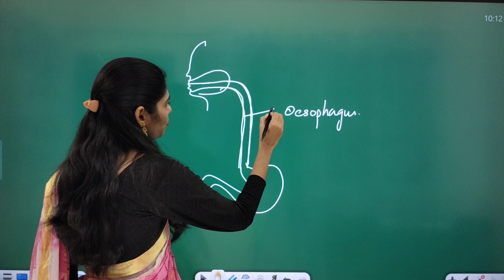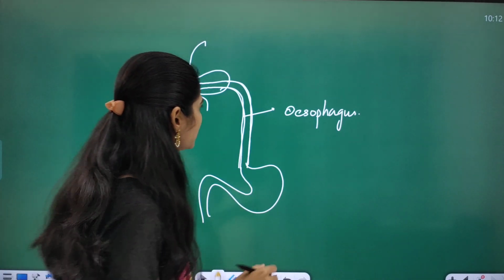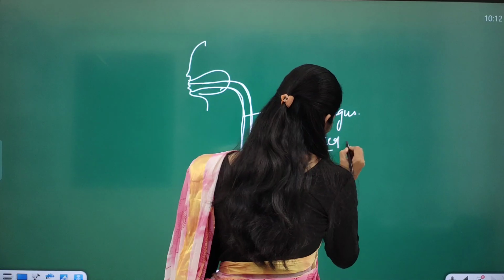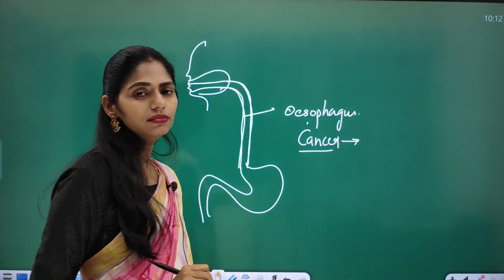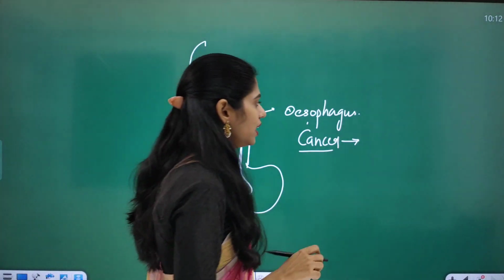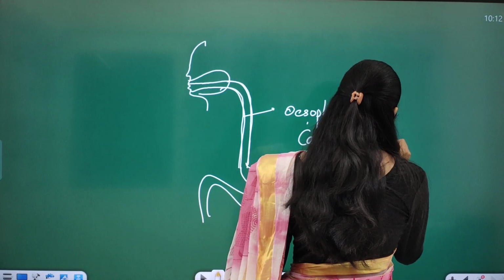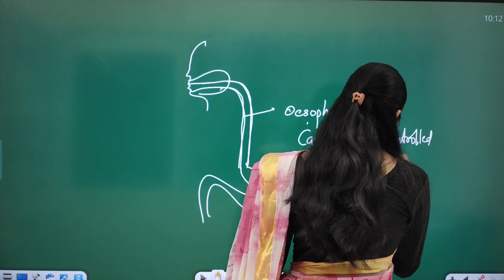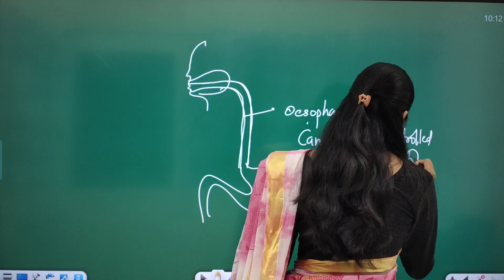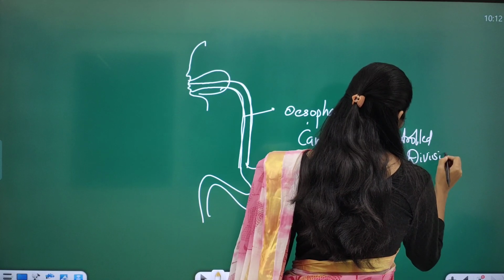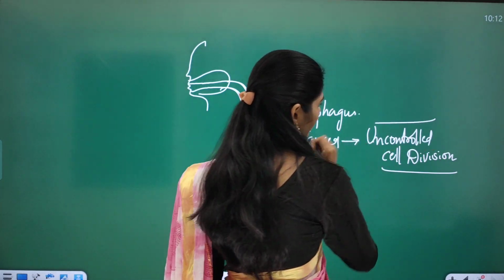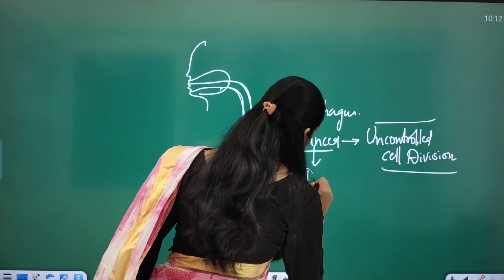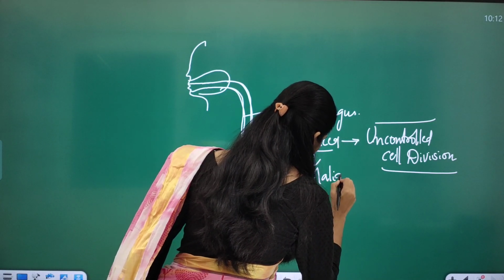This is called the esophagus. And this article is talking about esophageal cancer. So what is the meaning of cancer? Cancer is a condition where there is uncontrolled cell division. It is also called malignancy.